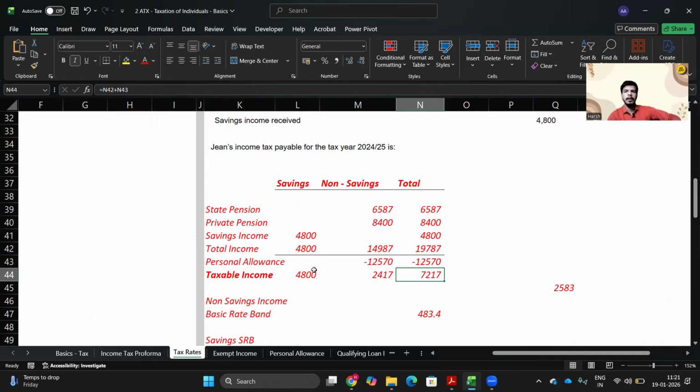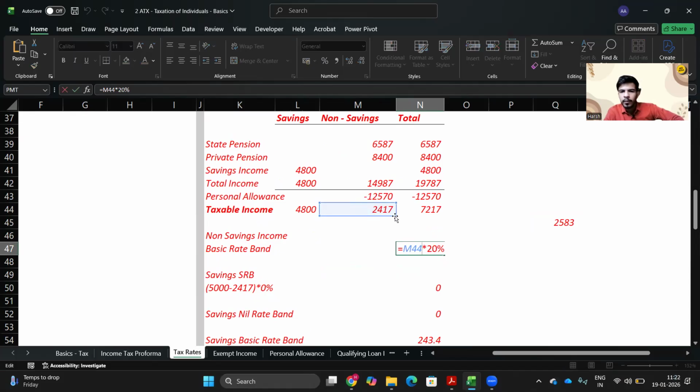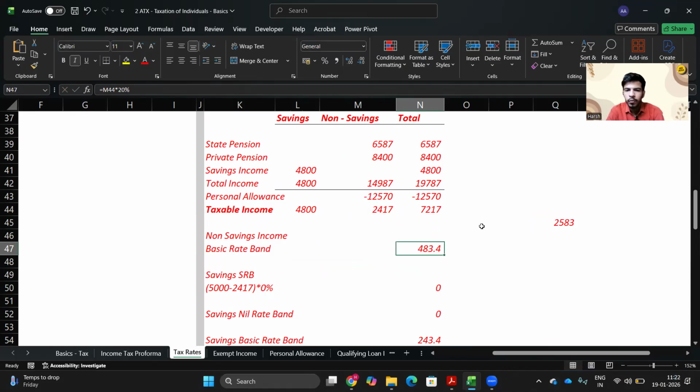So do we have the starting rate band applicable? Yes, it would be, because non-savings income is 2,417 and it is lower than 5,000 pound. So 5,000 less the band consumed, 2,417 pound, would be 2,583 pound. So this is the savings income that could be taxed at 0%. So firstly, let me tax the non-savings income. This is 20%. And then when we move to savings income starting rate band, we have 2,583 pound at 0% tax. Now we have the nil rate band as well as applicable.